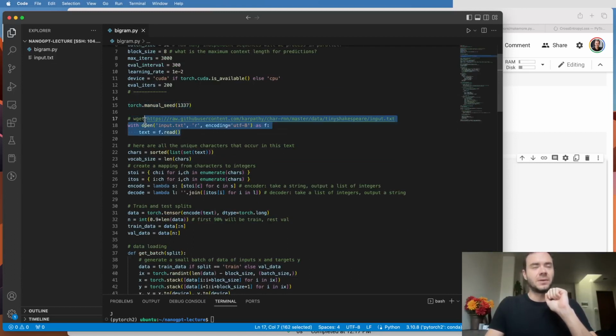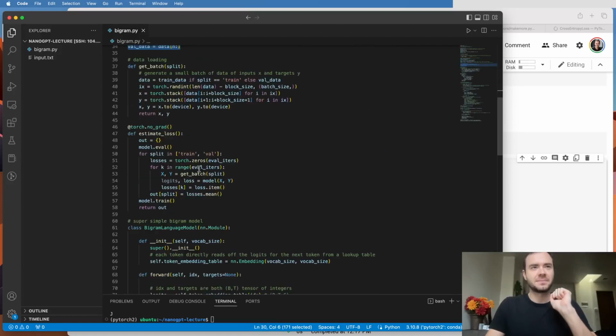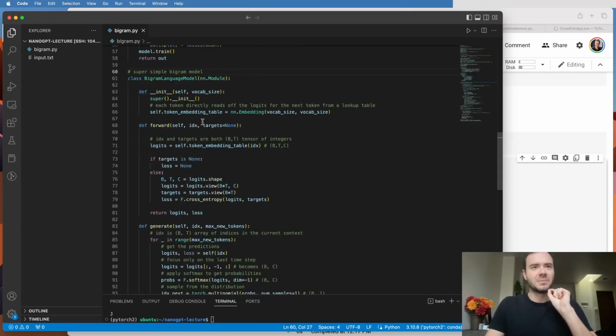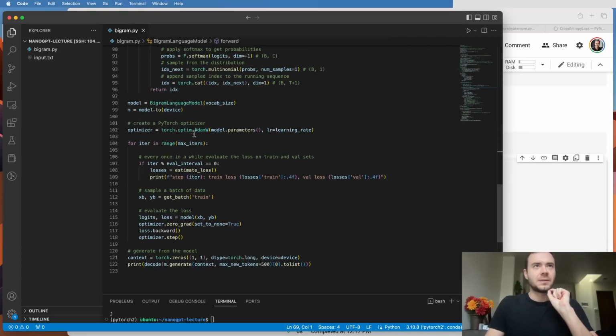Reproducibility, read data, get the encoder and the decoder, create the train and test splits, use the kind of like data loader that gets a batch of the inputs and targets. This is new, and I'll talk about it in a second. Now this is the bigram language model that we developed, and it can forward and give us a logits and loss, and it can generate. And then here we are creating the optimizer, and this is the training loop.